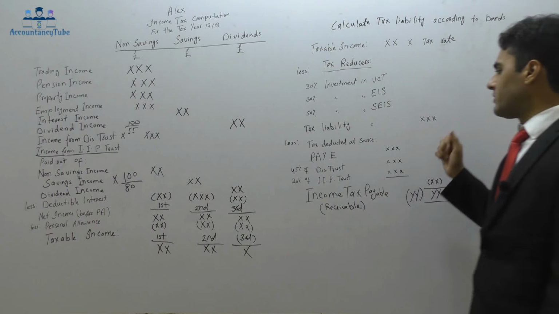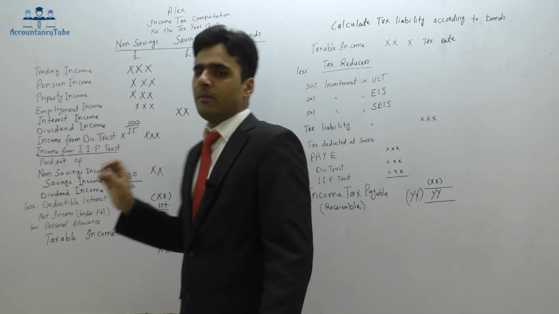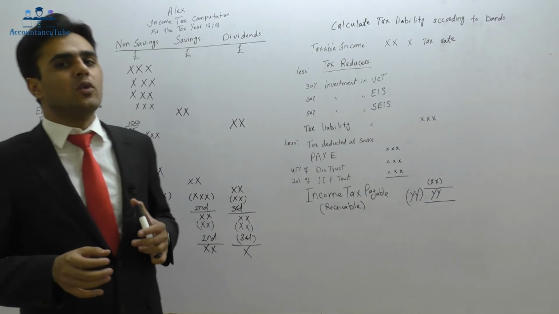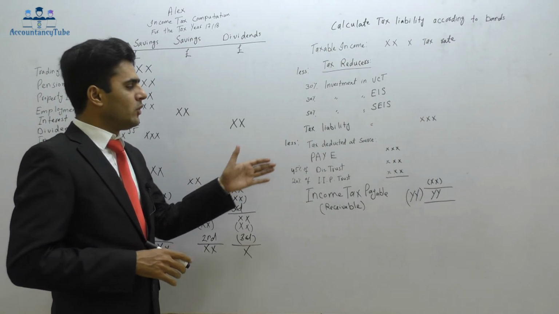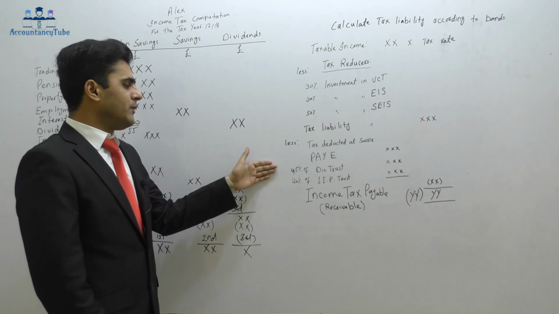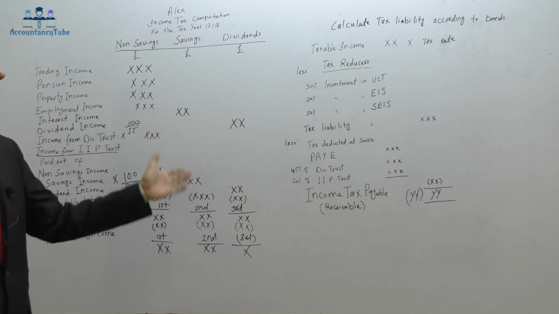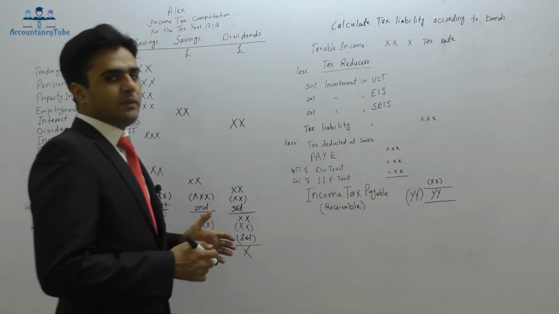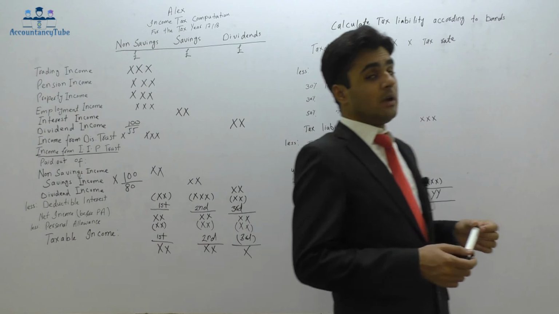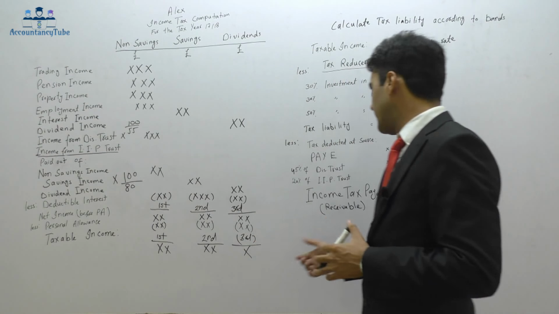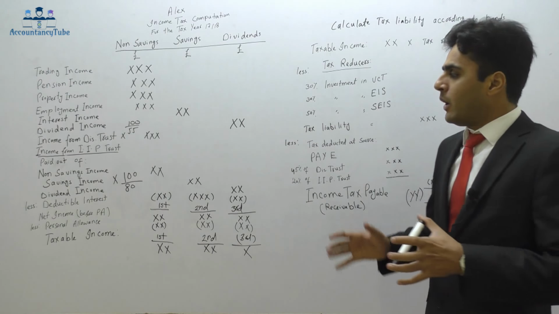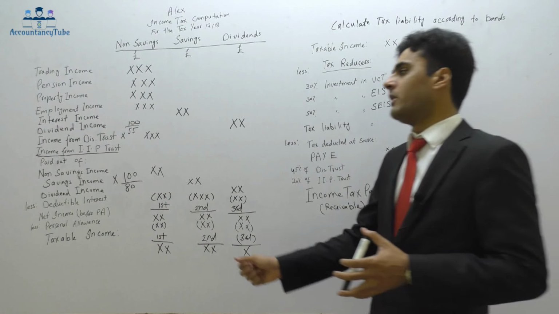All right, so that will be our tax liability. Out of that tax liability, we will deduct the tax deducted at source. Tax deducted at source is pay as you earn, then 45% of the discretionary trust, and 20% of the interest in possession trust. After deducting that, if it is a positive figure, it will be tax payable. If it is a negative figure, it will be income tax receivable. Now, a couple of more things before I wind up this lecture.